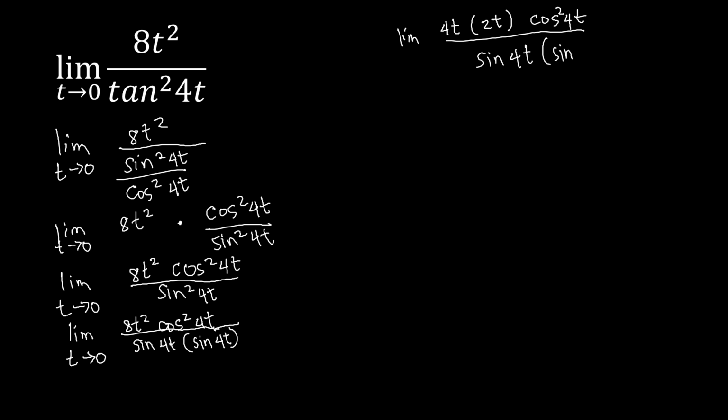Now the reason for breaking or factoring out our 8t squared there is that we will be utilizing the 4t and partnering it with the sine 4t at the bottom part.